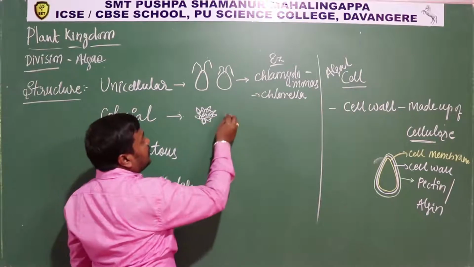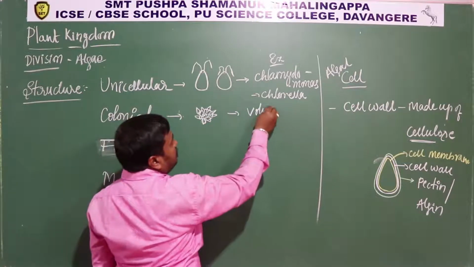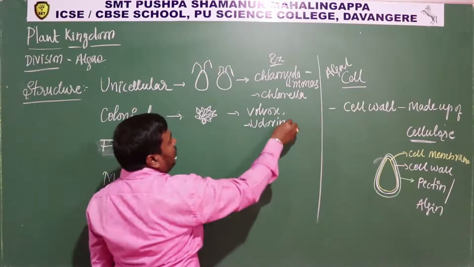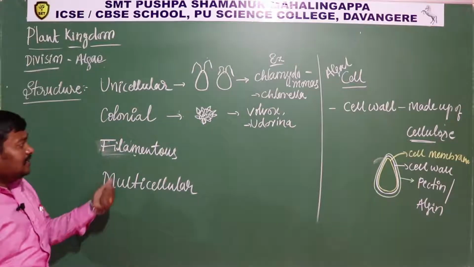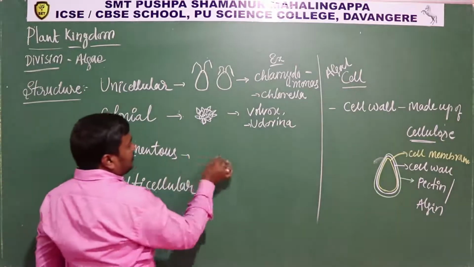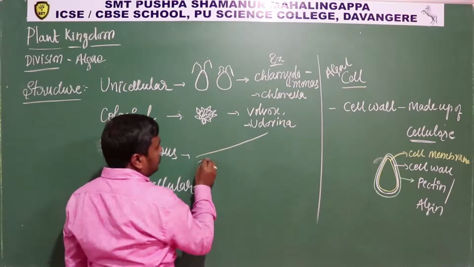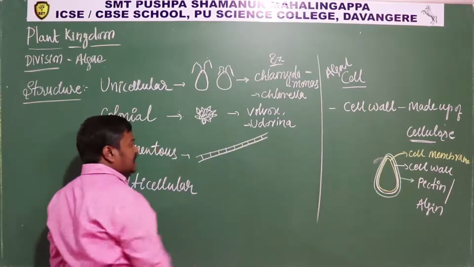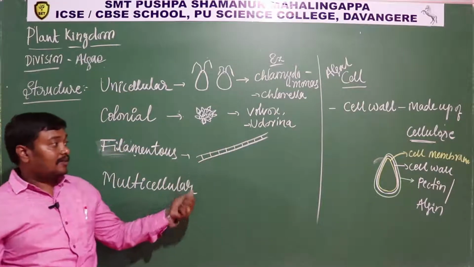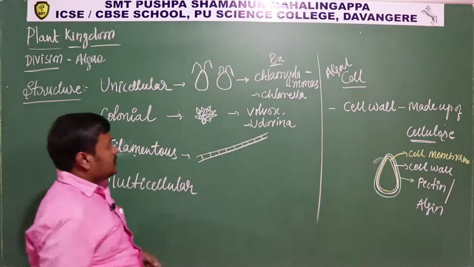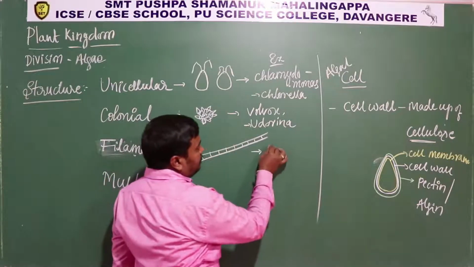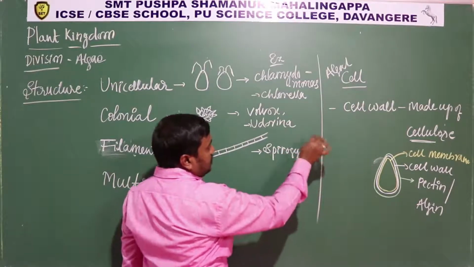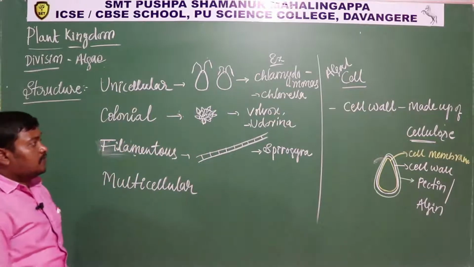So example for colonial is Volvox, then Eudorina. So Eudorina is an example. Then filamentous. So filamentous means they are like a long thread, like a long thread, just like the fungi you studied. But it is not a hyphae, it is composed of cell wall and algin or pectin. So this filamentous example is Spirogyra. Okay, so Spirogyra is an example.